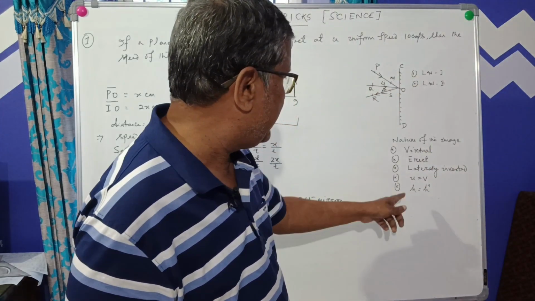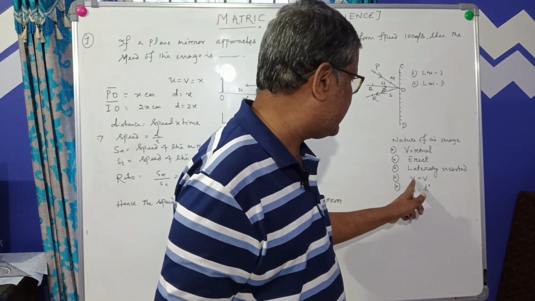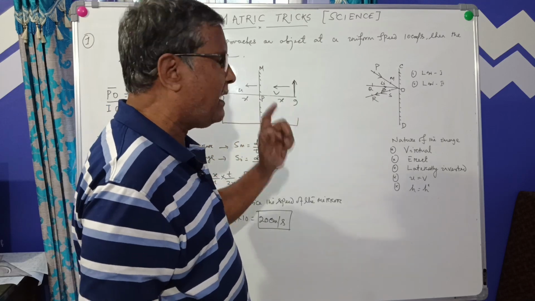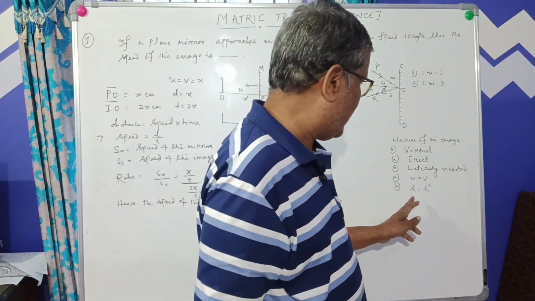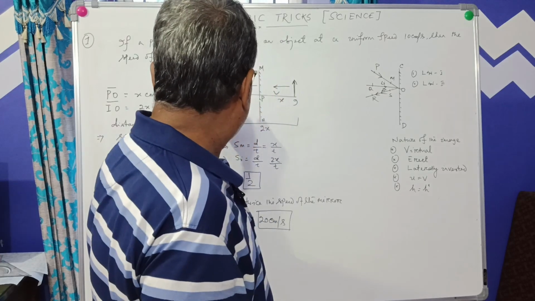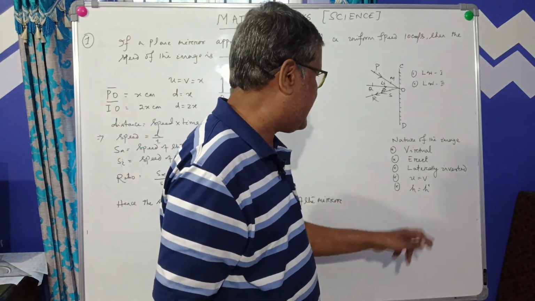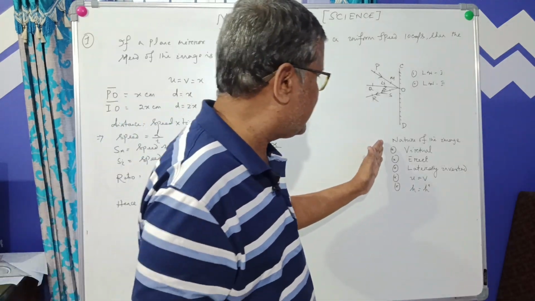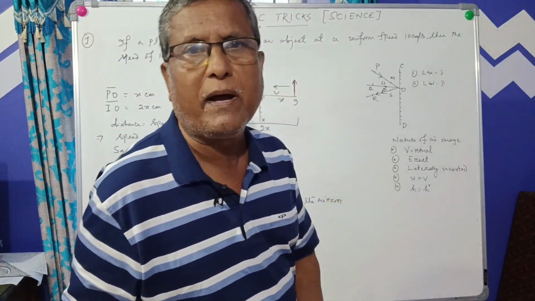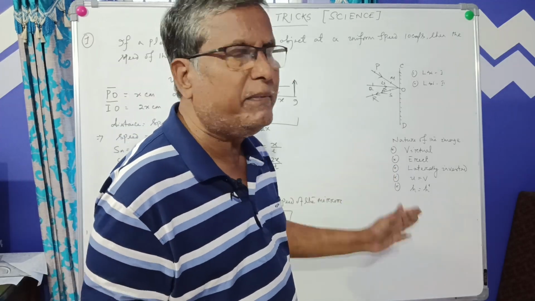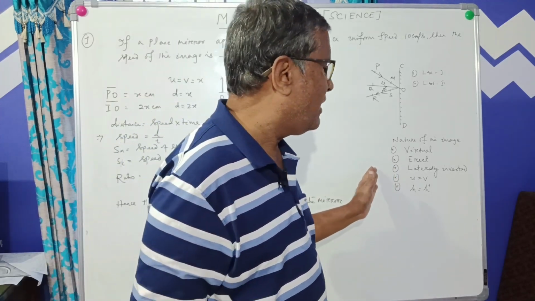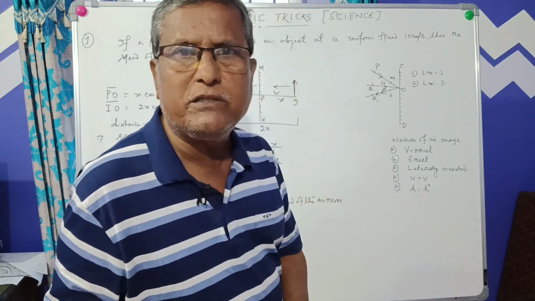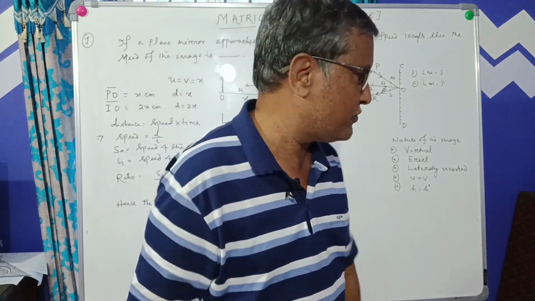And u is equal to v, that is object distance is equal to image distance. The distance PO is equal to PI. So object height h is equal to h dash, that is the image height, of equal size. So these are the properties of the image formed by a plane mirror, and a question may be asked, and this question has been asked several times in different examinations, particularly in board examinations.